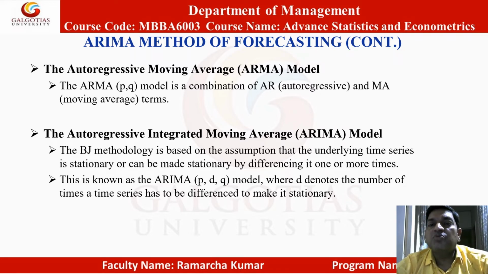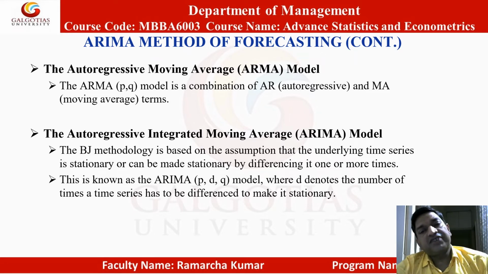Autoregressive integrated moving average model, ARIMA model. The Box-Jenkins methodology is based on the assumption that the underlying time series is stationary or can be made stationary by differencing it one or more times. This is known as ARIMA(p,d,q) model, where d denotes the number of times a time series has to be differenced to make it stationary.